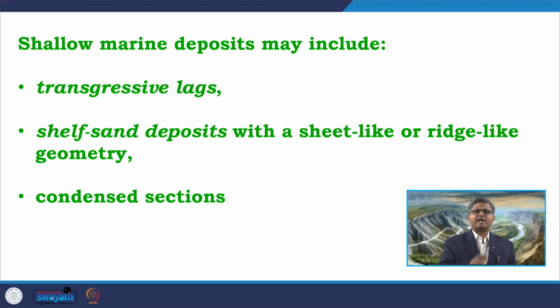So, both the sheet-like and the ridge-like shelf sand deposits may form excellent regional reservoirs as they get encased or covered up by the shelf fine grained sediments, commonly the hemipelagic or pelagic sediments which are characteristic of shelf deposits, and they act as good seal material for these reservoirs.